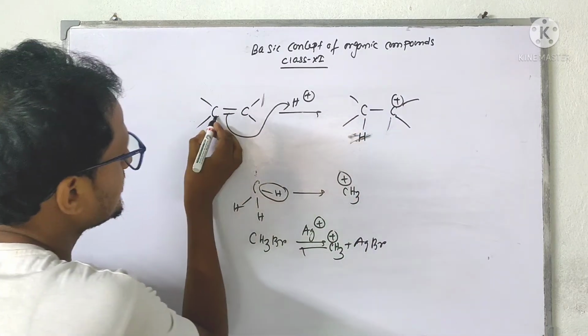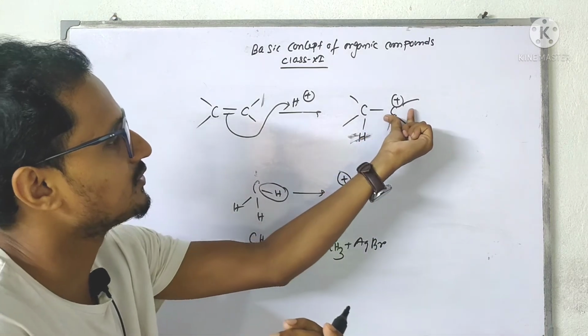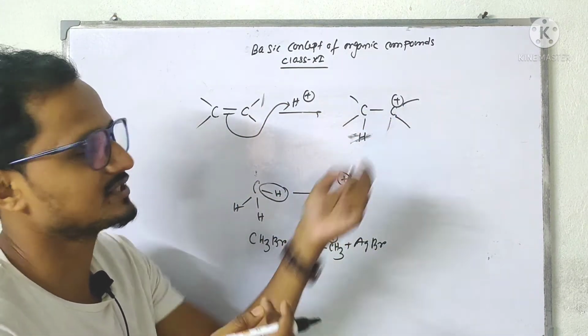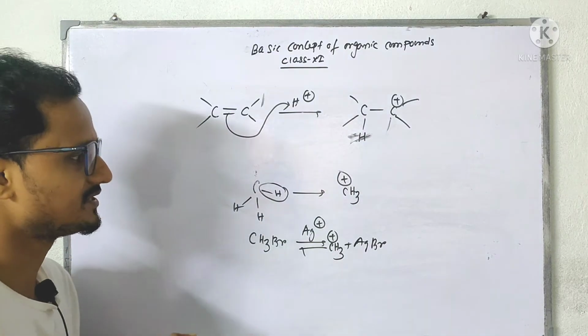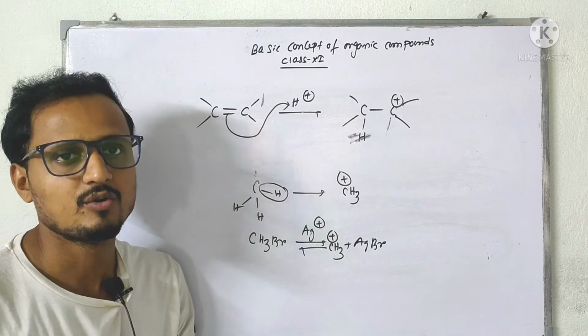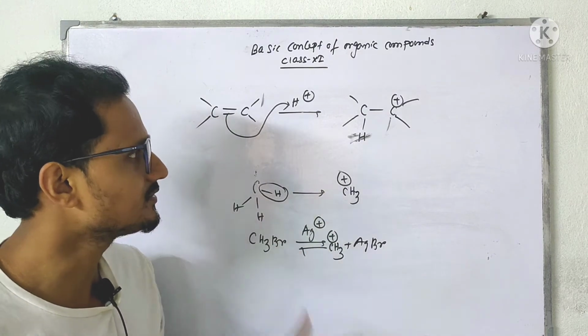This carbon will take up this hydrogen. One of the carbons can take this hydrogen, so another carbon will be electron deficient, so it will get a positive charge. So these are the two preparations of the carbocation. Next we will see more reactions when we discuss the reaction of the carbocation. Okay, so just copy this one.